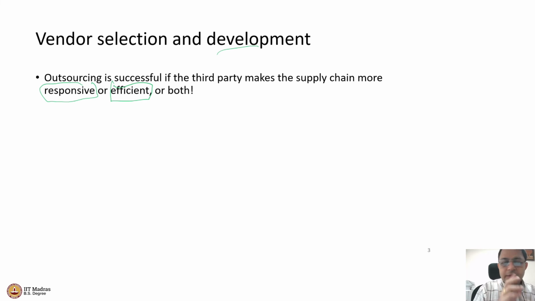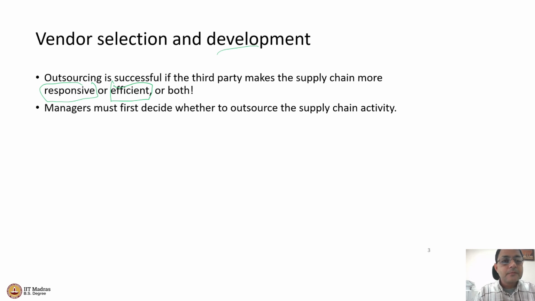So as I said, this responsive supply chain and efficient supply chain can be a session in itself. Let me stop right here. When do I decide whether I will bring the vendor? I will bring the vendor only if the vendor makes my supply chain either responsive or more efficient, or achieves both. If it achieves both, awesome. Right.